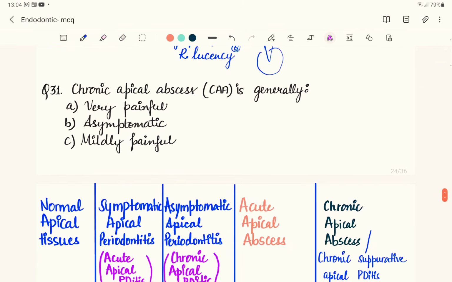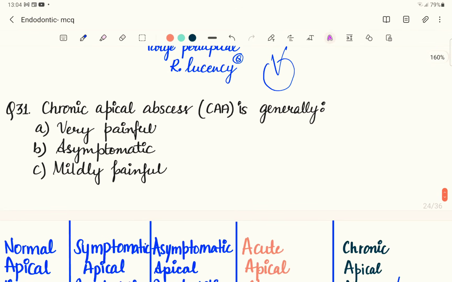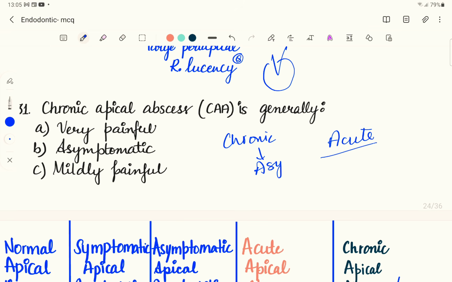So coming to the next question: chronic apical abscess is generally very painful, asymptomatic, or mildly painful? We know the word chronic means that the patient is asymptomatic. On the other hand, an acute disease is always symptomatic, and pain is associated with it. An acute condition is usually very painful.